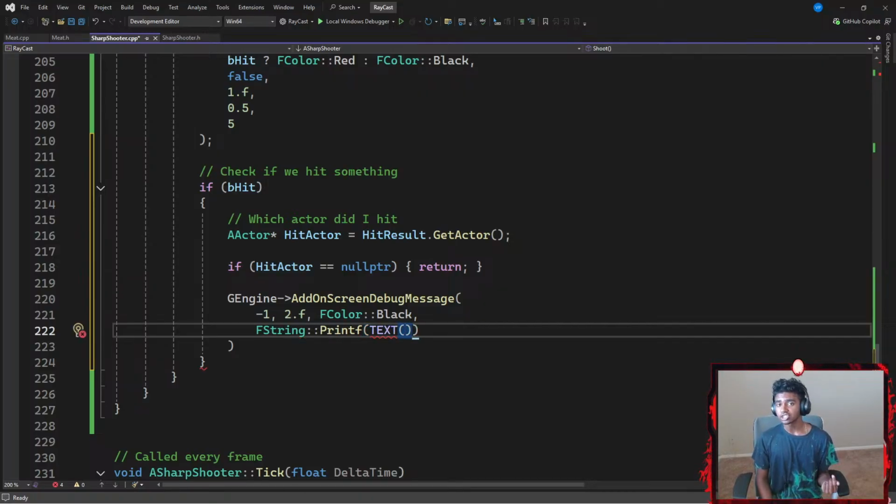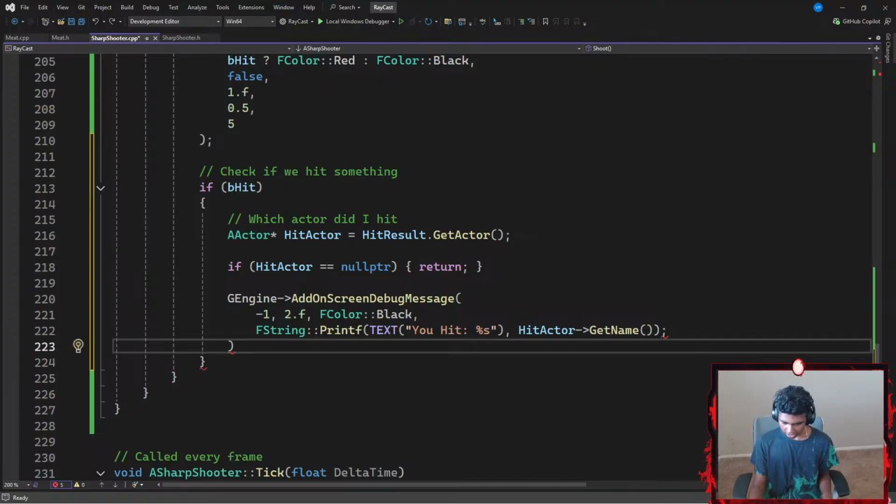Give me a text that you want to display on the level. My text is going to be something like, you hit, okay, %s. What did I hit? I'm gonna go outside my pair of parentheses and then get my hit actor. What actor did I hit? Which points towards GetName. I want to get the name of the actor that I hit, ending with a semicolon.